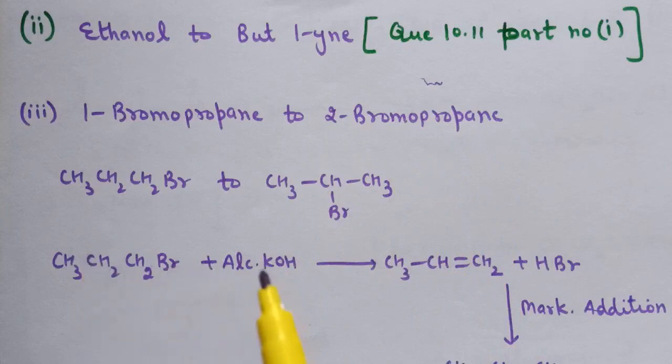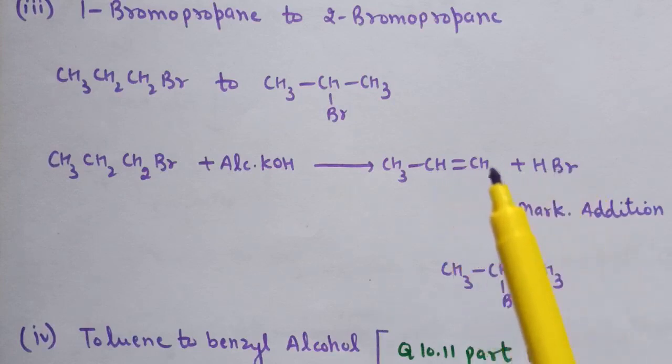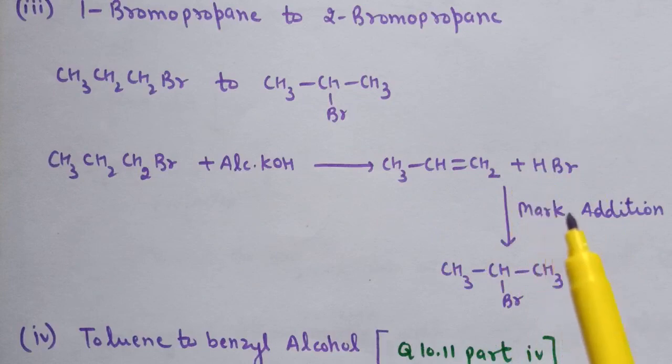1-bromopropane is treated with alcoholic KOH. Elimination reaction will take place, that is alkene will form, and after this reaction treatment of alkene with HBr, simply addition of HBr takes place on this double bond according to Markovnikov's rule, and here 2-bromopropane is formed.